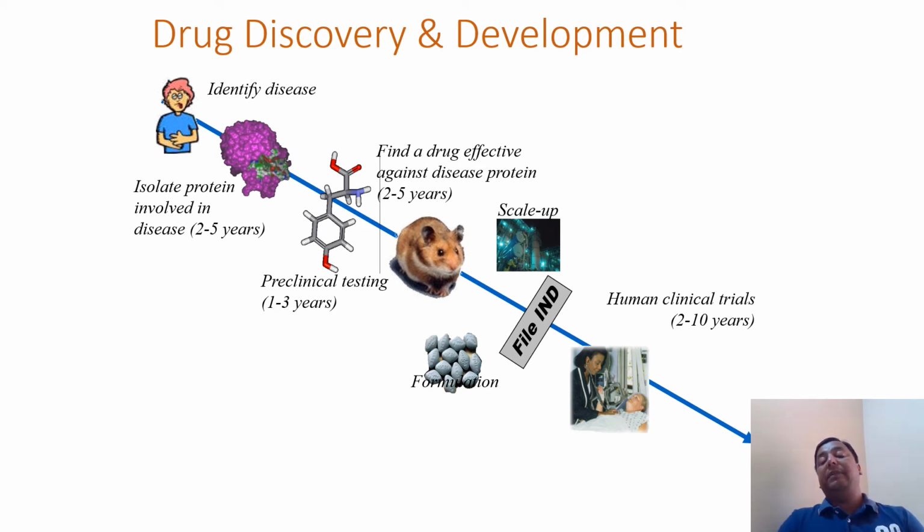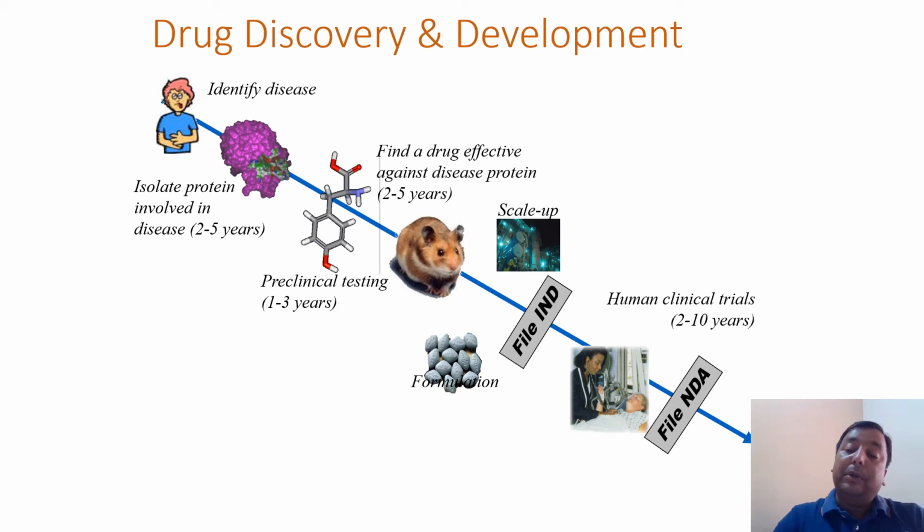Then IND will forward the documents to the NDA. So the NDA will look at all the evidence generated by the IND, right? This is before going to the clinical studies, that is, the human model.